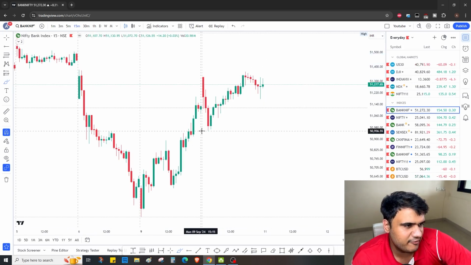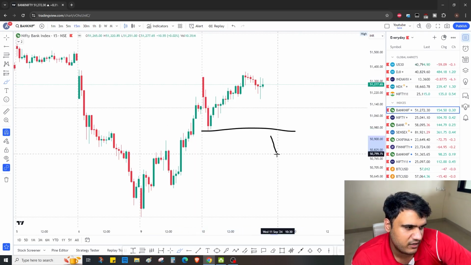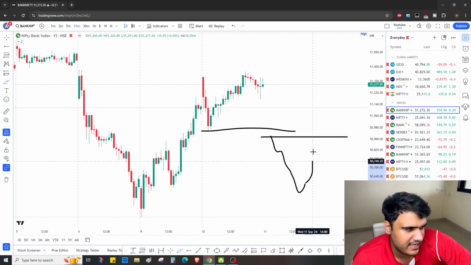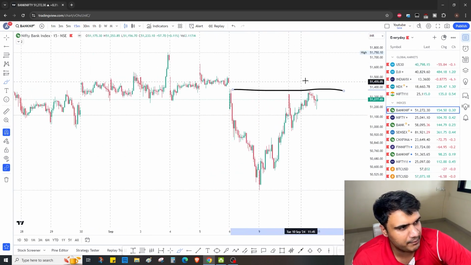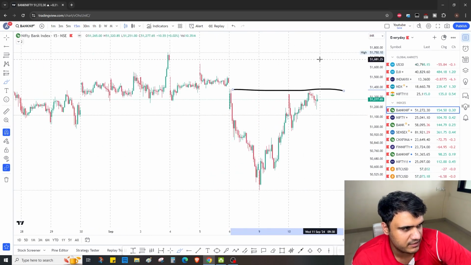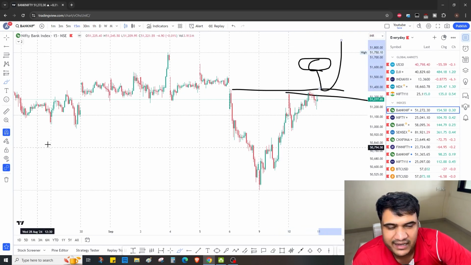Okay, second, if it opens gap down, below this low, then we can expect a down move, and when the current candle's high is crossed, we can expect an up move. And third, what may happen is we may gap up itself, let's say somewhere in this region, retest the previous day's high and then go up.